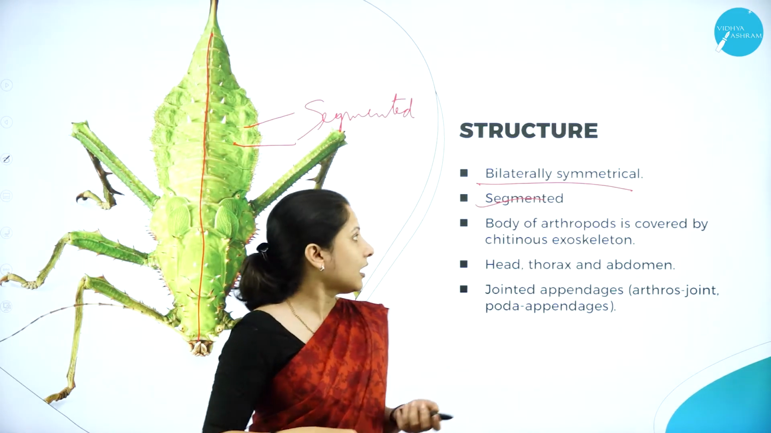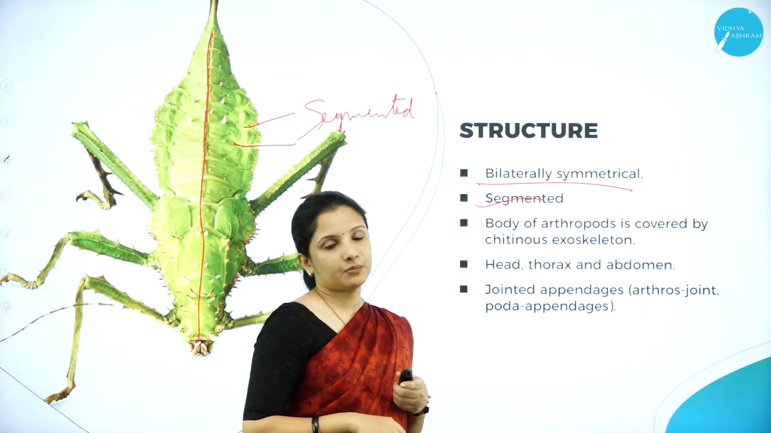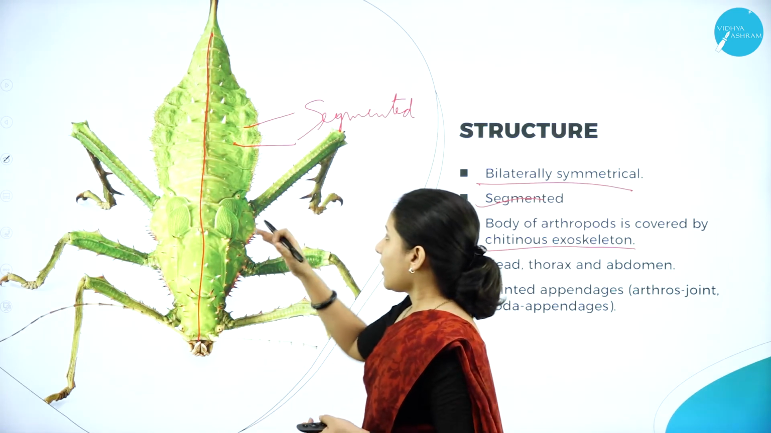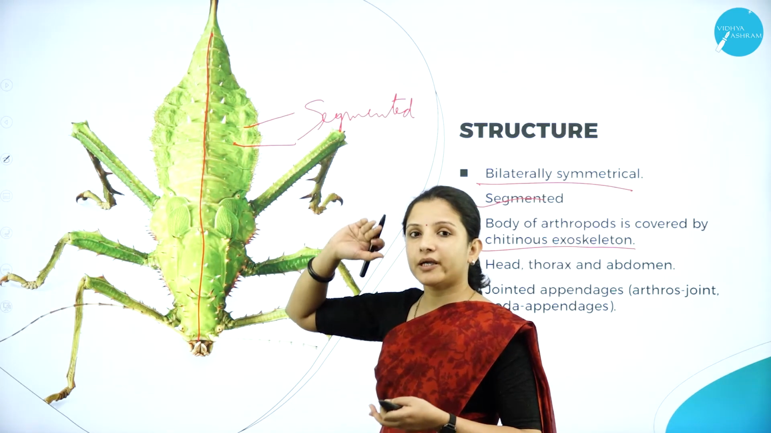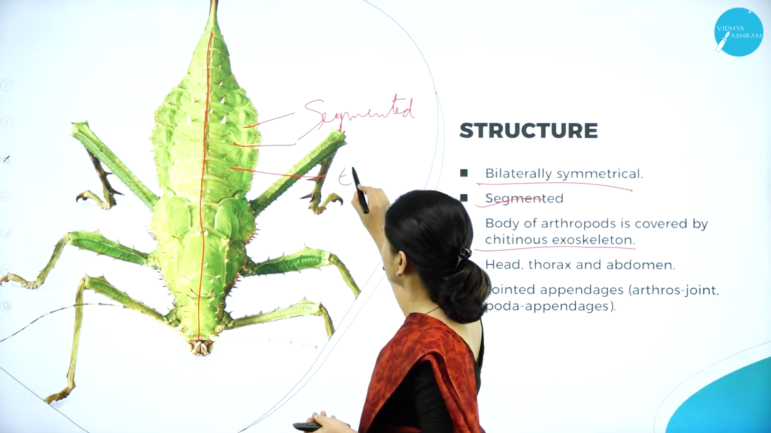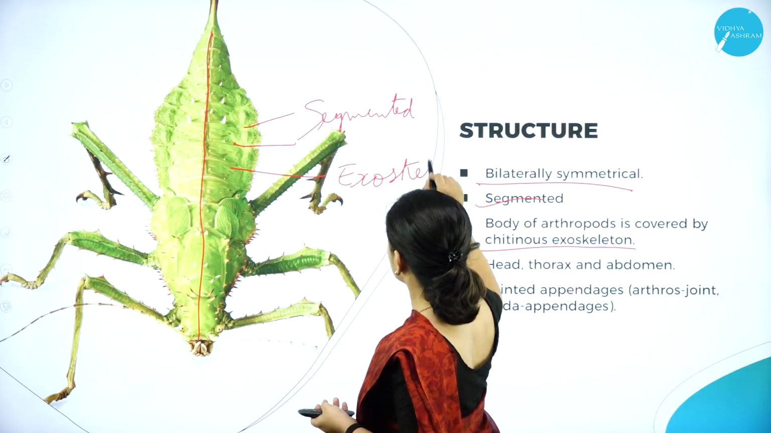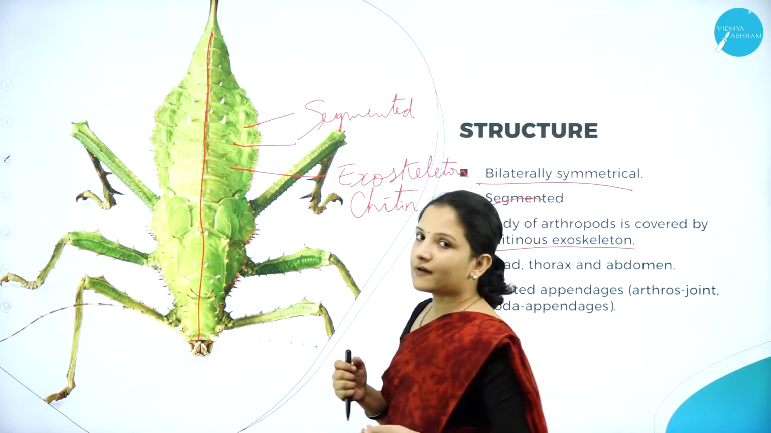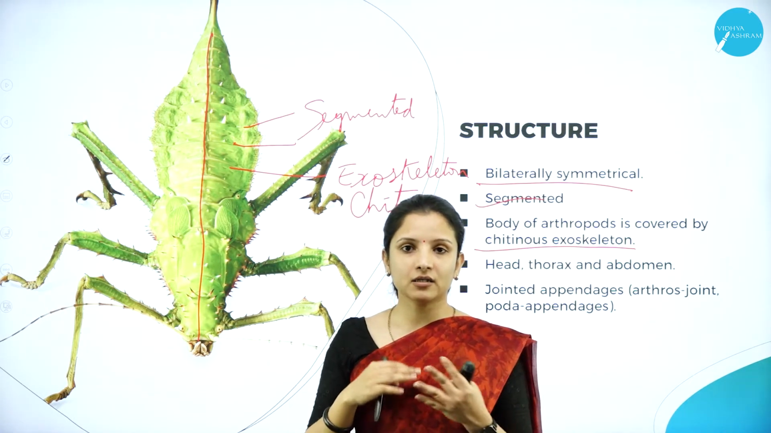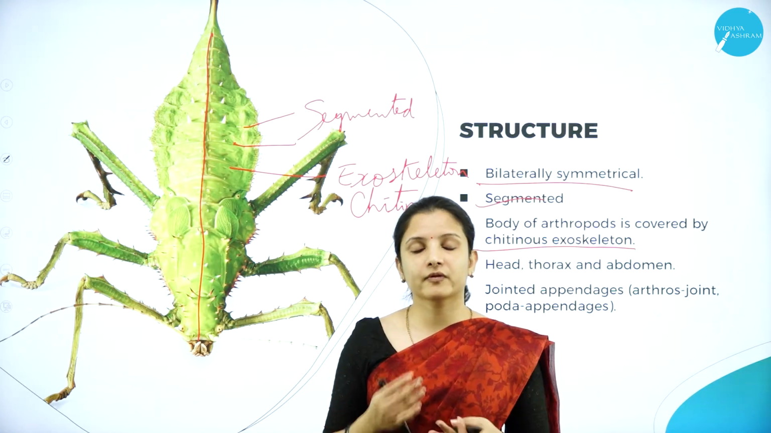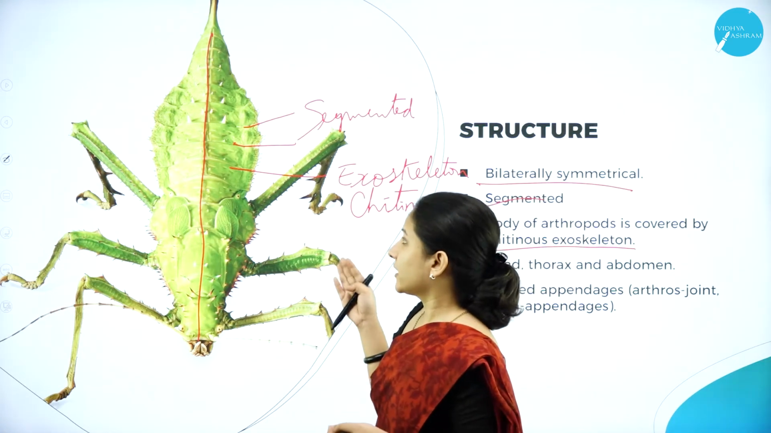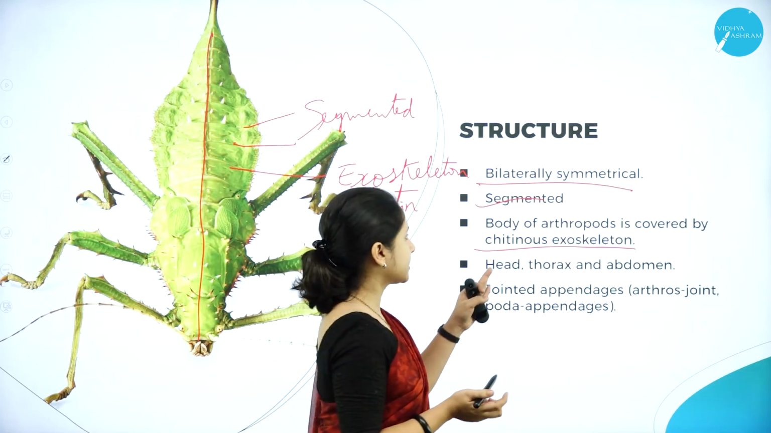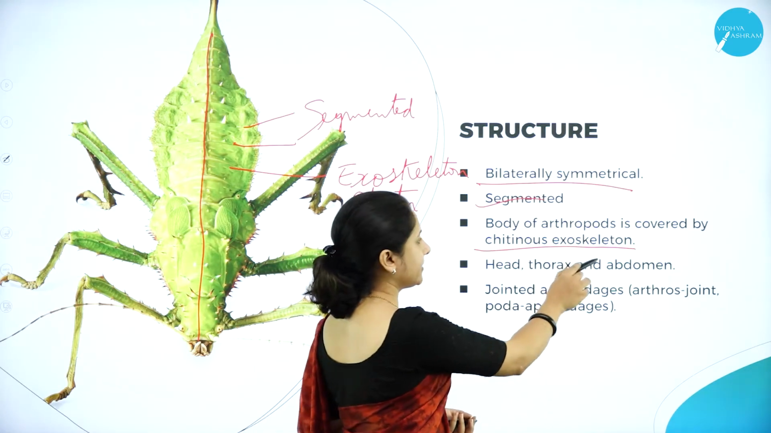The body of arthropod is covered by a chitinous exoskeleton. So the exoskeleton, that is the outside of the arthropod, is covered by a skeleton, and this exoskeleton is made up of chitin. So far we had studied the other organisms. In most of the other phyla, they had a skeleton which was calcareous. In the case of insects, they have an exoskeleton which is made up of chitin. That is why it is a chitinous exoskeleton.